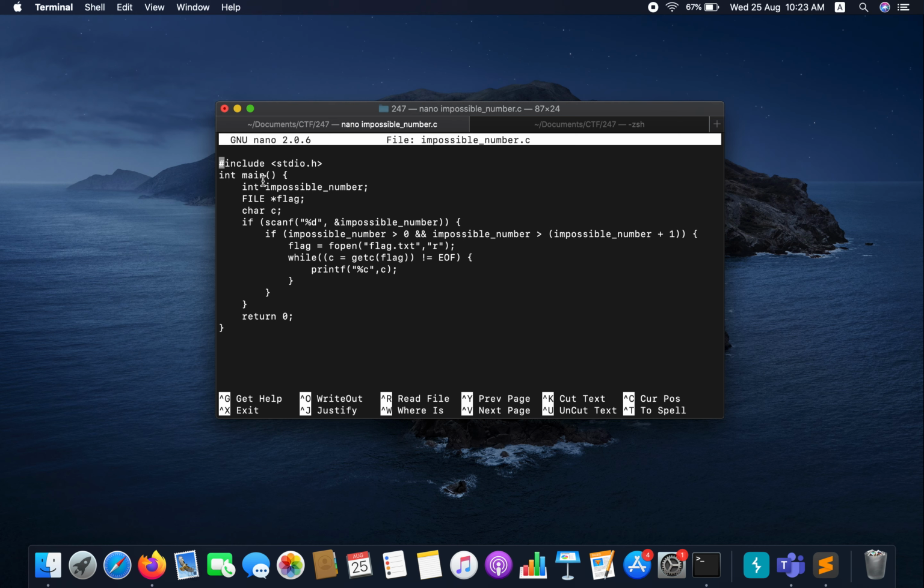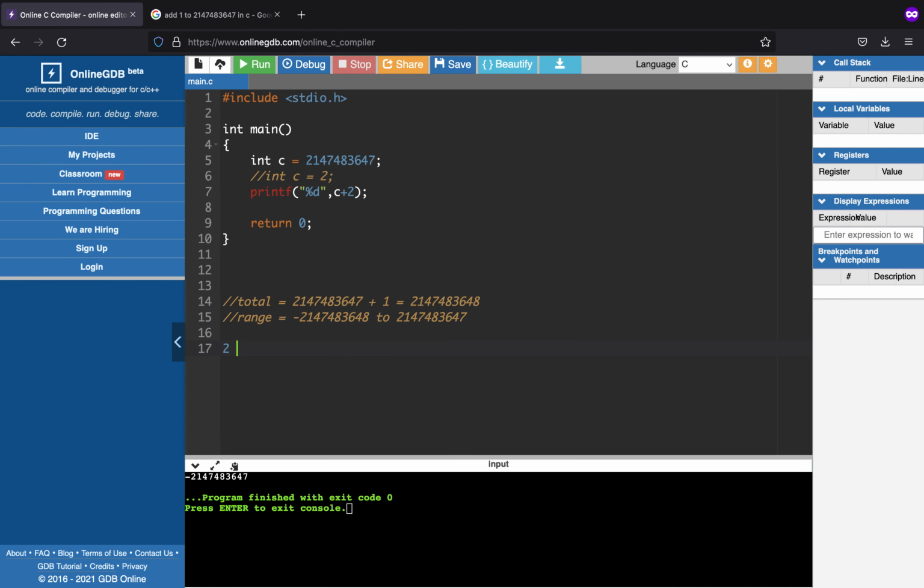So as you can see, these two are headers, quite normal. And let's move on to the main function. This is an impossible number that is defined as int type. It is expecting a number from the user and it will save that number to impossible number, which is of integer data type. That number should be greater than 0 and that number should be greater than itself plus 1. As you can see, this is not possible because 2 cannot be greater than 2 plus 1. As you can see, this cannot be greater than 2 plus 1.